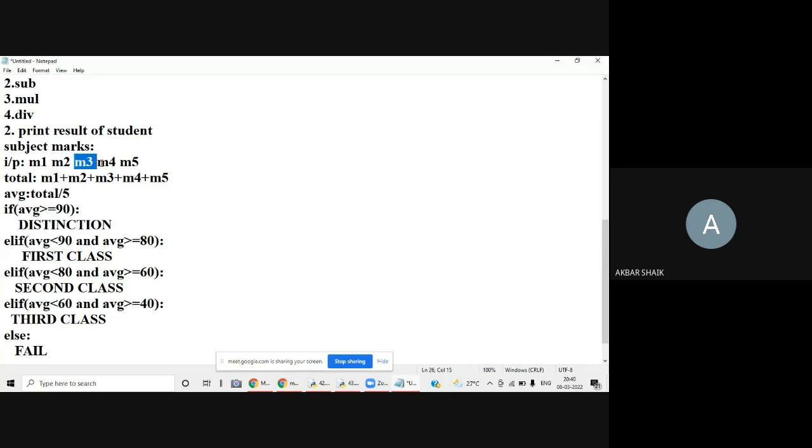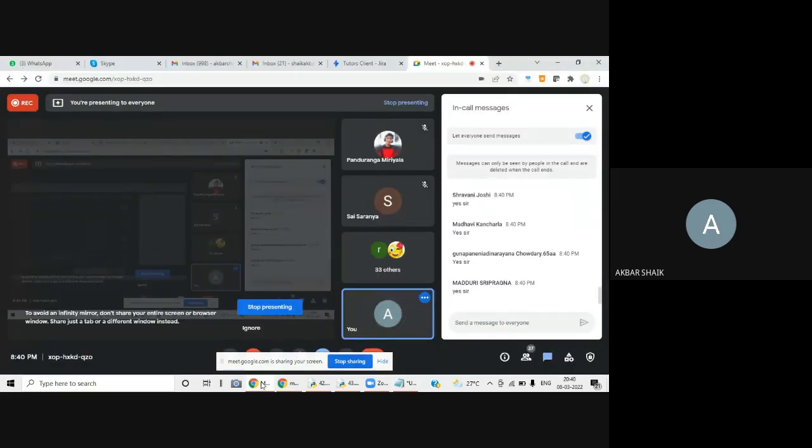First we are reading individual marks. Next we are calculating the total or sum of the marks. Next we are getting the average. Once we got the average, based on the average only we can apply elif. Right? Any doubts in this?